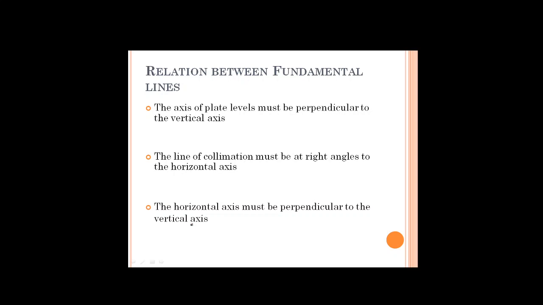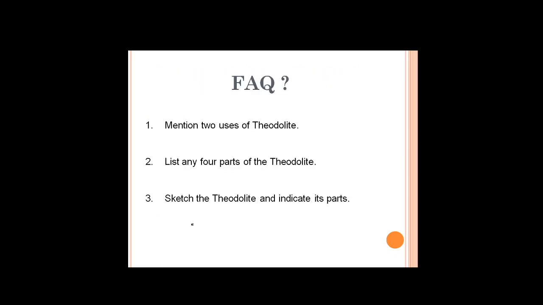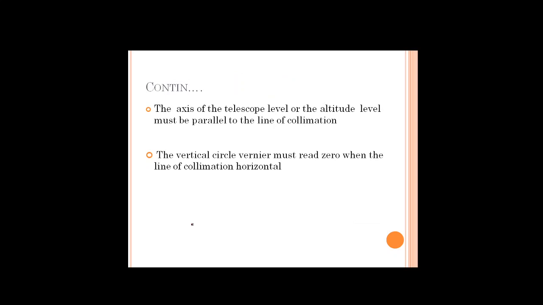They will check whether the axis of plate level is perpendicular to the vertical axis or not, whether the line of collimation is at right angle to the horizontal axis or not, and whether the horizontal axis is perpendicular to the vertical axis or not. Like that they check each and every fundamental relationship. They have test procedures for how to check that, and based upon that they fix the permanent adjustments of the instrument.